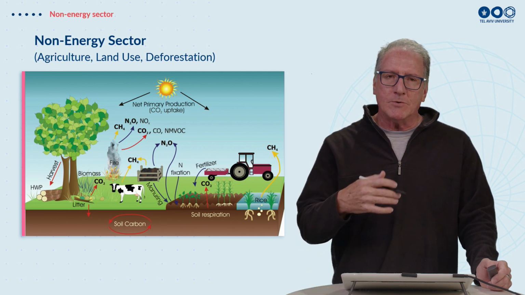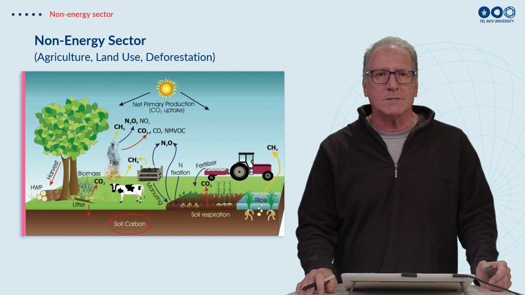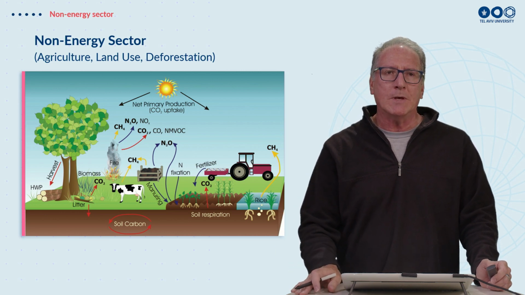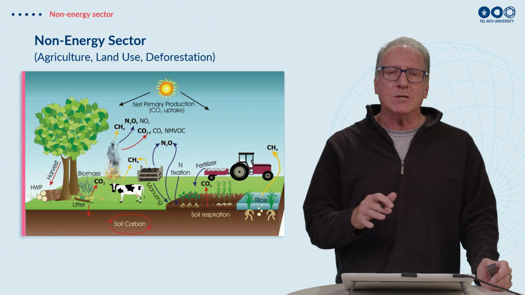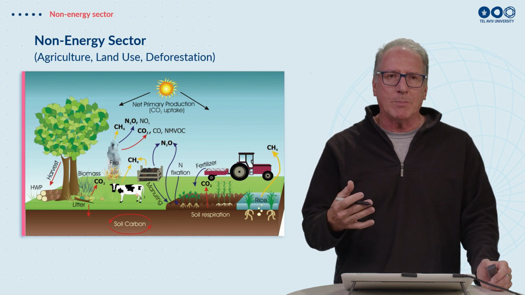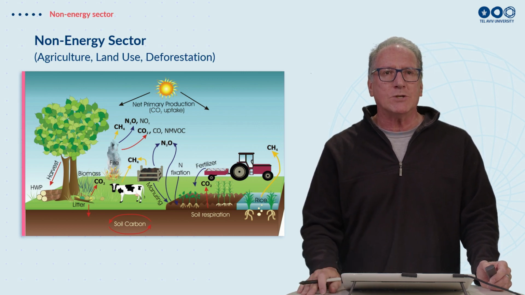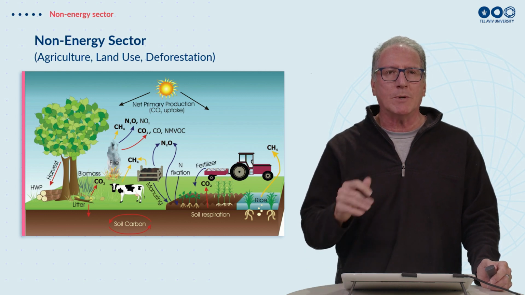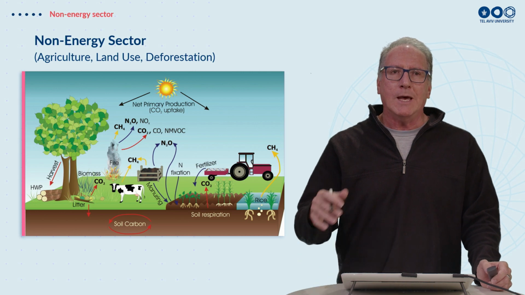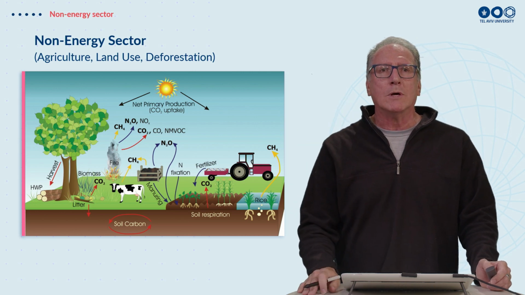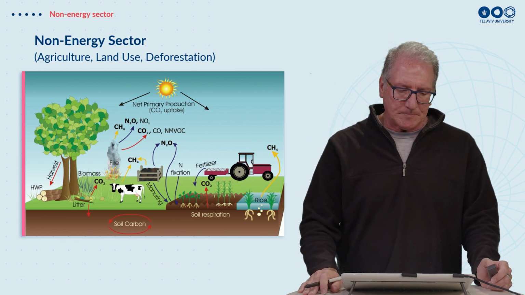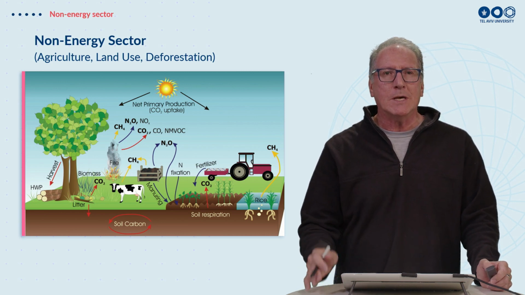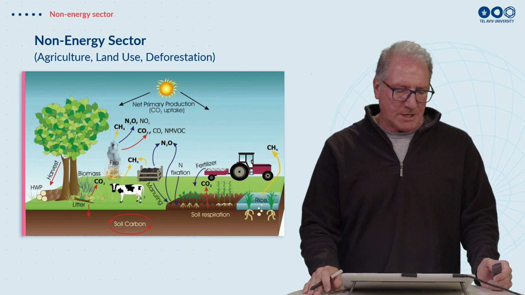So all of these result in emissions of greenhouse gases into the atmosphere, but are not directly related to the use of energy. We also have dramatic changes in the land use around the planet. We're chopping down natural vegetation, forests to plant agriculture. This is also changing the amount of carbon being kept in the biosphere and indirectly resulting in more carbon dioxide staying in the atmosphere. So we need to reduce these emissions into the atmosphere if we want to get to net zero by 2050.